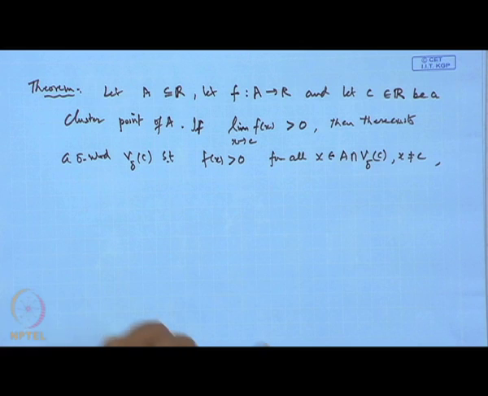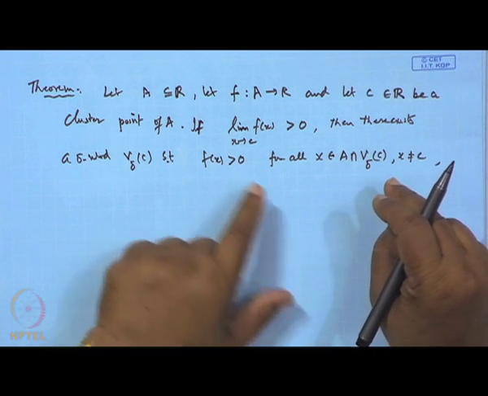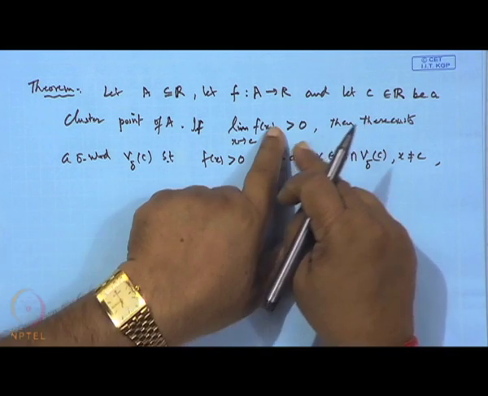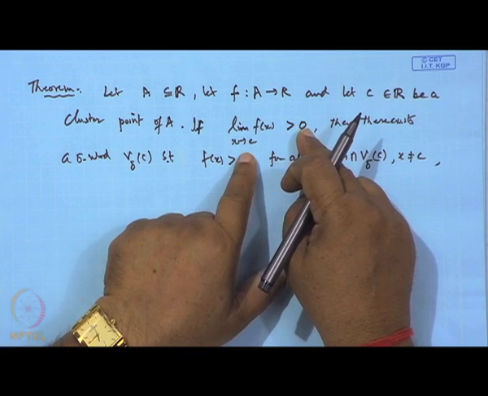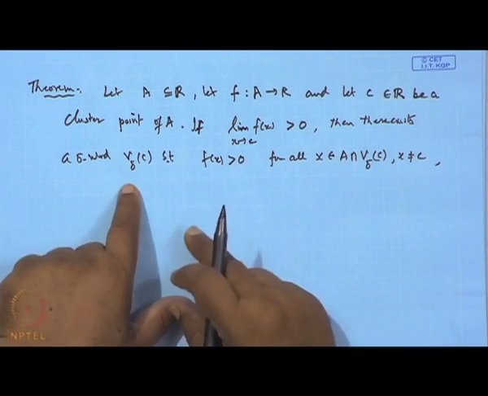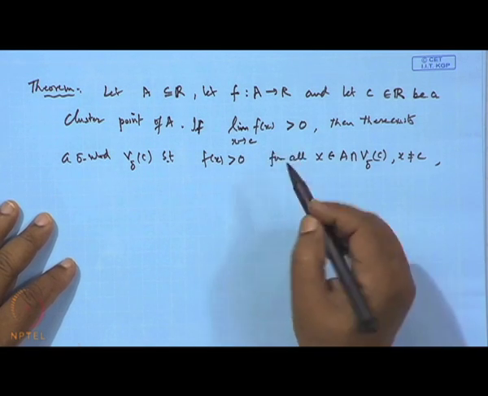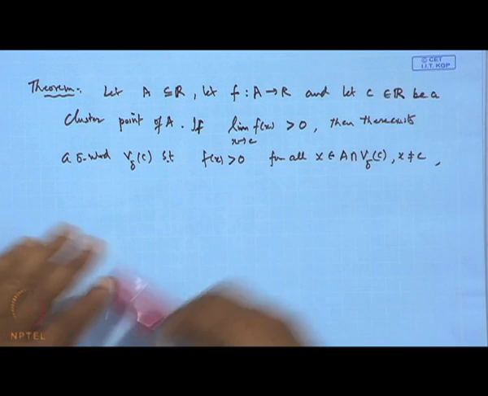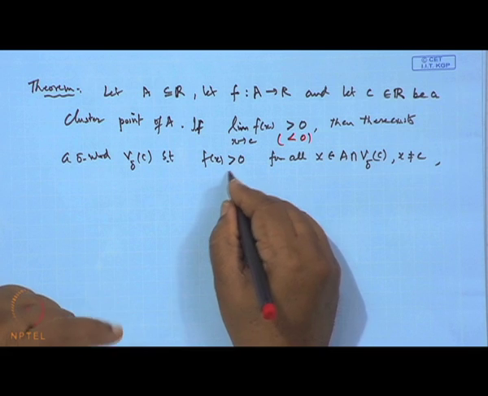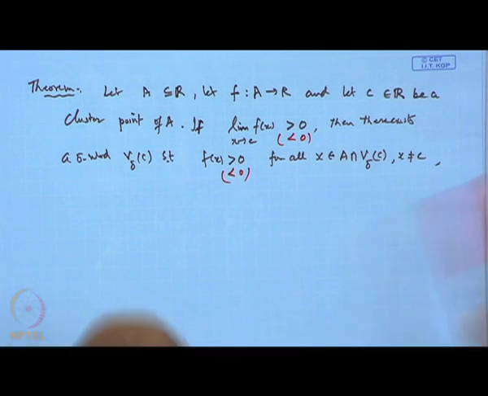So, what it says is, if f(x) has a positive limit when x approaches c, then there will be a neighborhood where the function is also positive. Similarly, if the limit of the function is negative, then correspondingly there exists a neighborhood such that f remains less than 0 there.